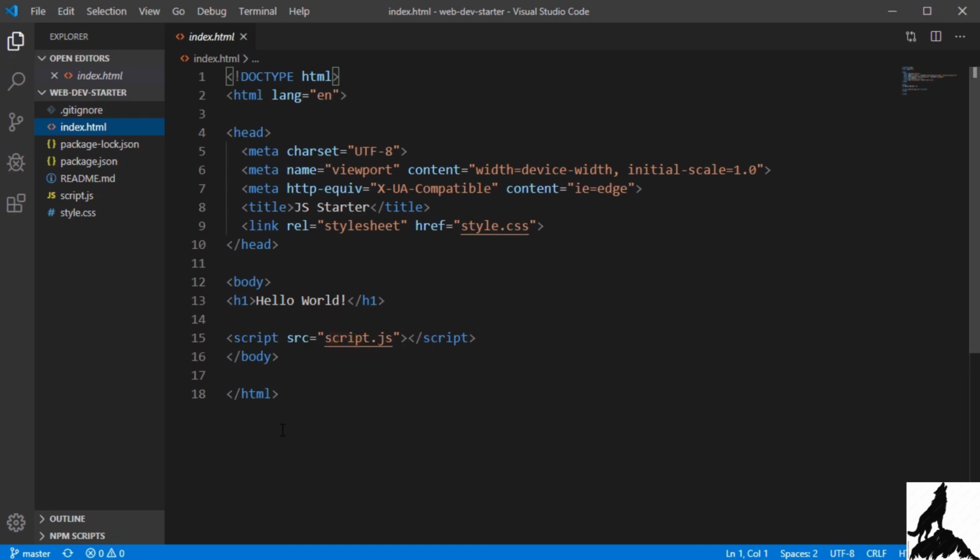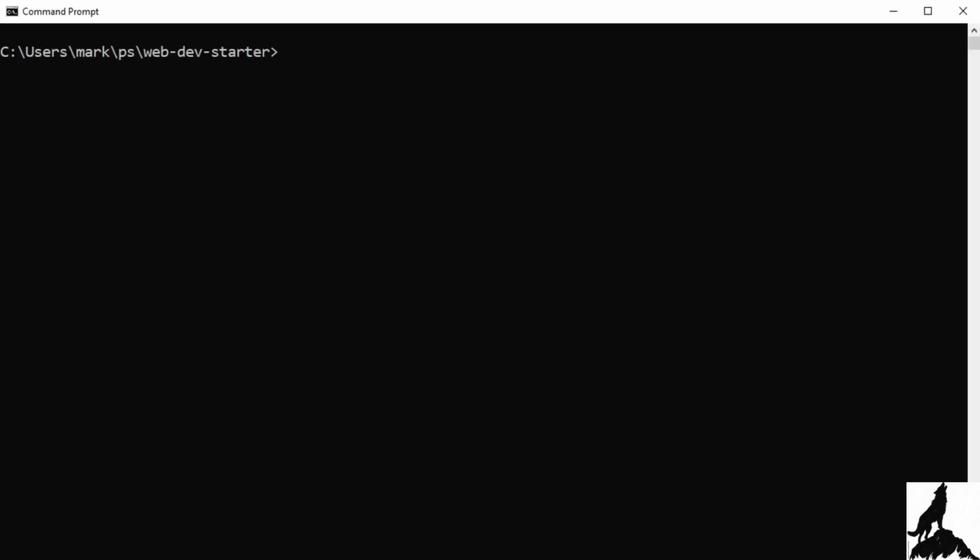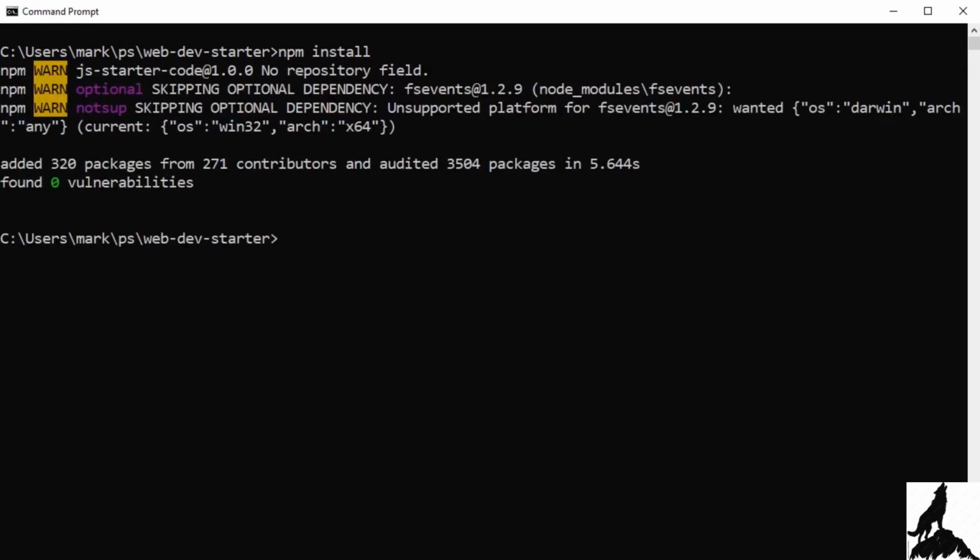Now before we run this project, there's something very important we need to do in the command prompt. I'm in the web dev starter folder and I need to install the npm packages that belong to this project. So I'll type npm install. And after a few seconds, everything will be installed.